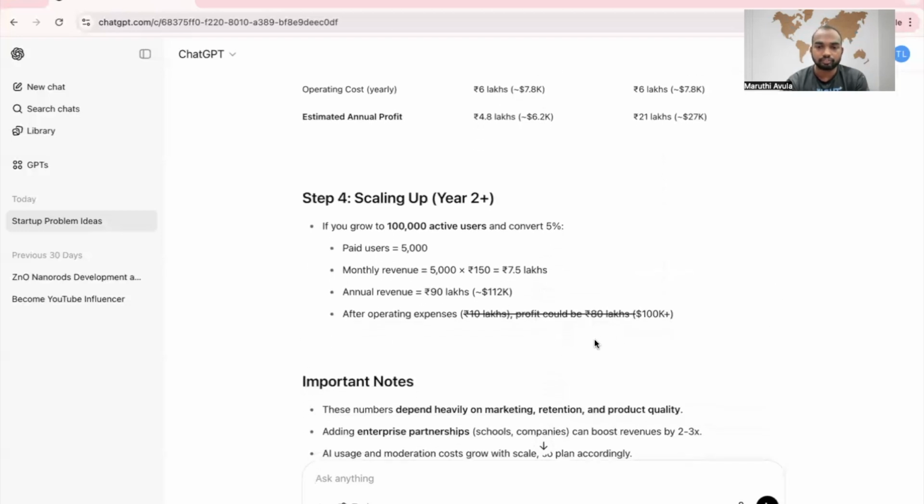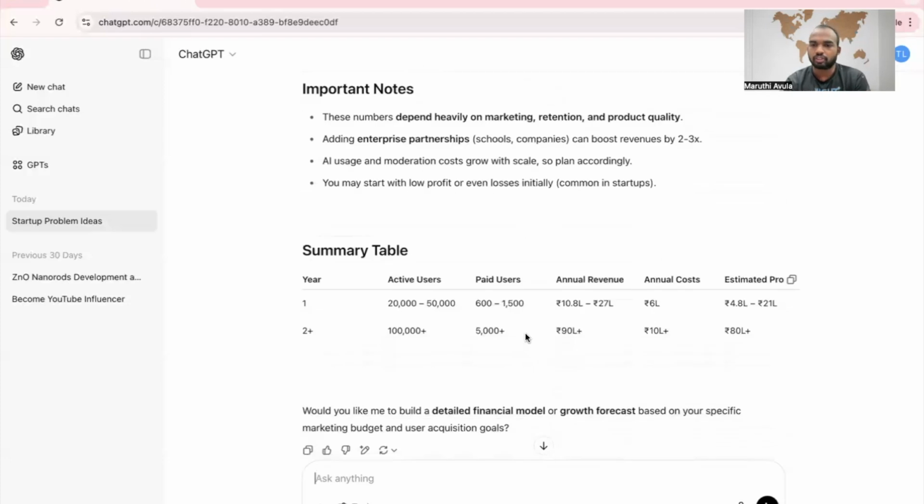In year 2, it will go to 90 lakhs annual revenue. So you guys can see, within 1 year from 21 lakhs to 80 lakhs means it increased 4 times. In the next year it will increase another 4 times, then it is good. But I believe I can't just stop, see the big dreams. Maybe it has a potential to reach 1 or 2 crores per annum.